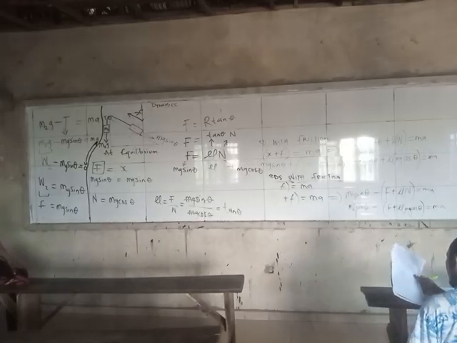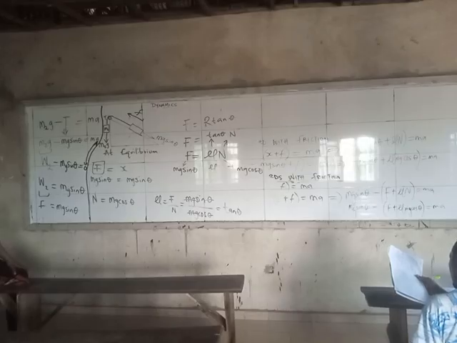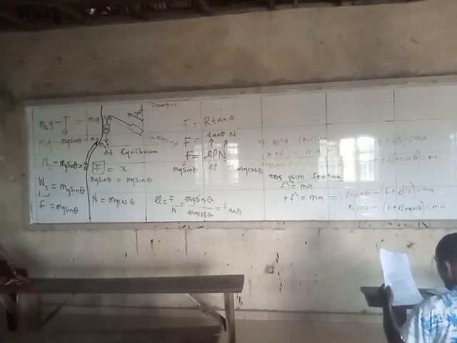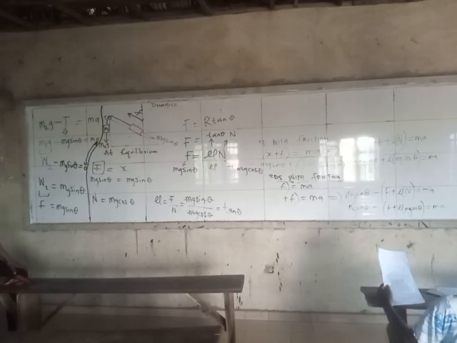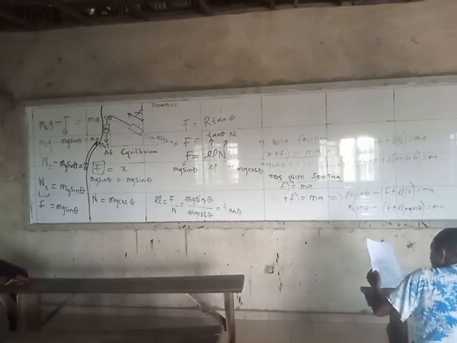While the third law is talking about give and take. It's talking about equal and opposite reaction. So it's saying that if you do something, you will get something. If you do, you receive. If you give, you receive. That's just what that third law is saying. So he's saying that to every action there is an equal and opposite reaction, or that to every force applied, there is an equal and opposite amount of reaction.